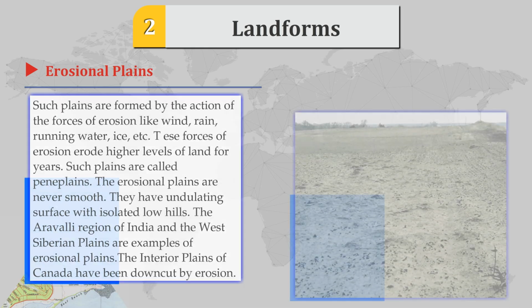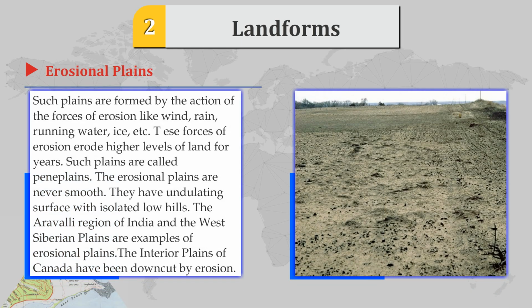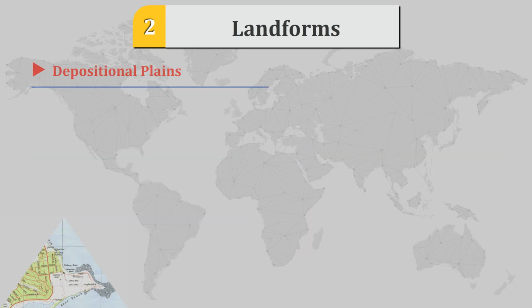Erosional plain. Such plains are formed by the action of the forces of erosion like wind, rain, running water, ice, etc. These forces of erosion erode higher levels of land for years. Such plains are called peneplains. The erosional plains are never smooth. They have an undulated surface with isolated low hills. The Aravalli region of India and the West Siberian plains are examples of erosional plains. The interior plains of Canada have been downcut by erosion.